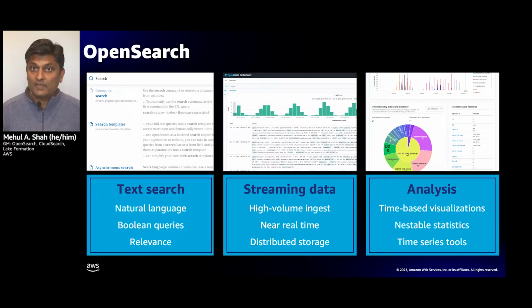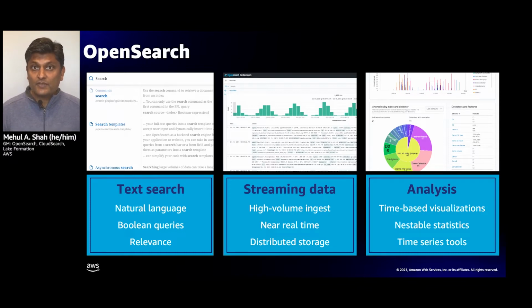Apache Lucene is an inverted index that makes it efficient to quickly find the documents that you need. And what OpenSearch does is it actually distributes Apache Lucene across a cluster of machines so you can scale your search engine to very, very large data set sizes.